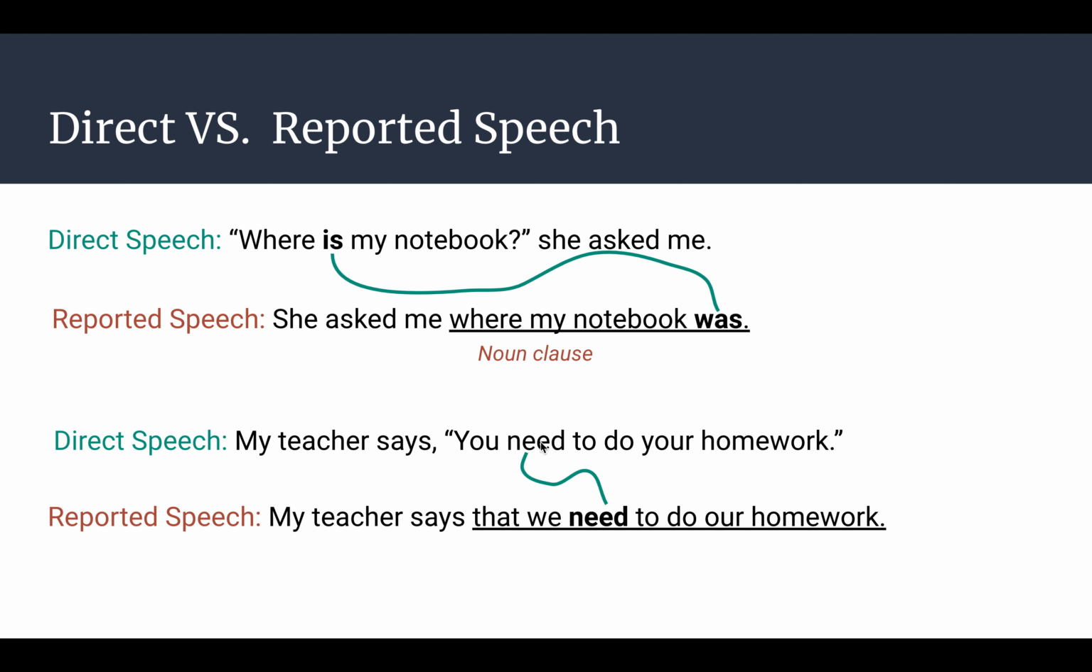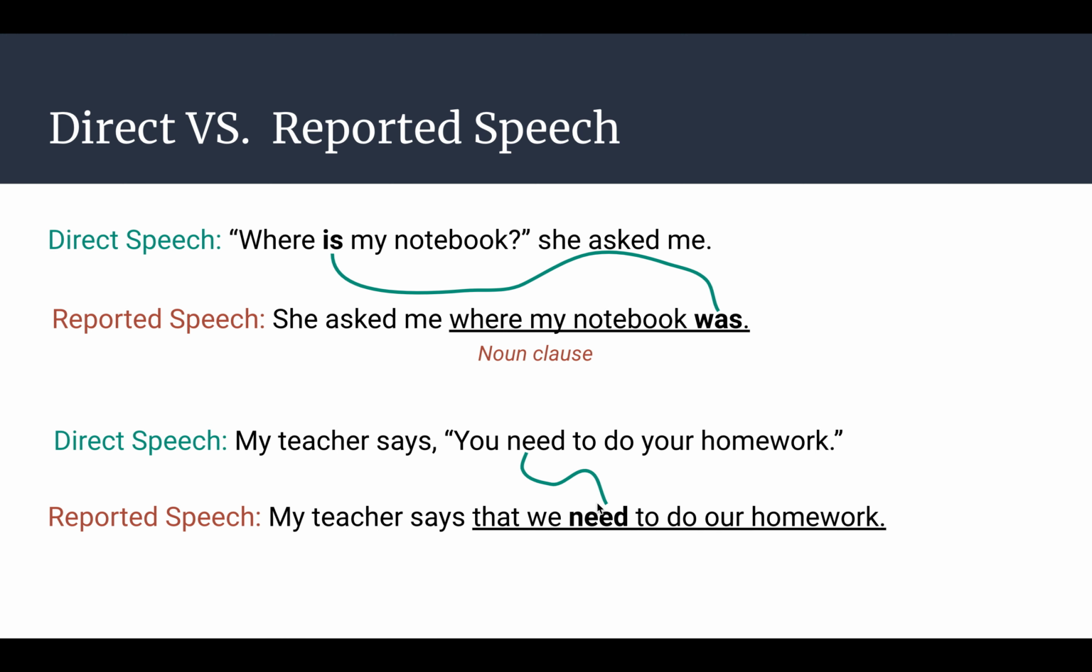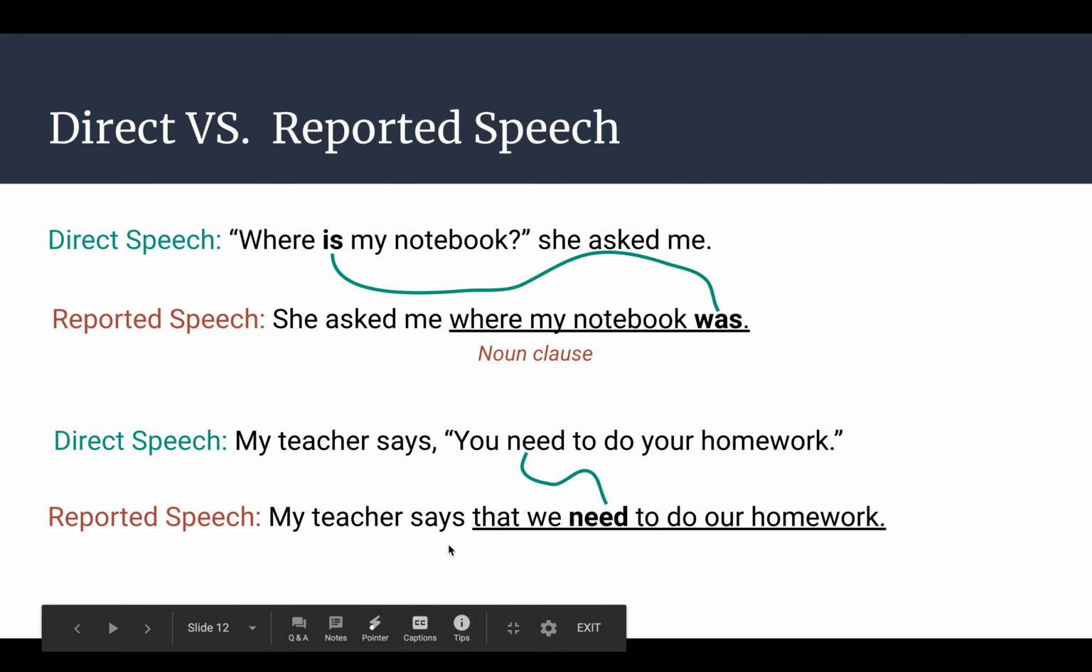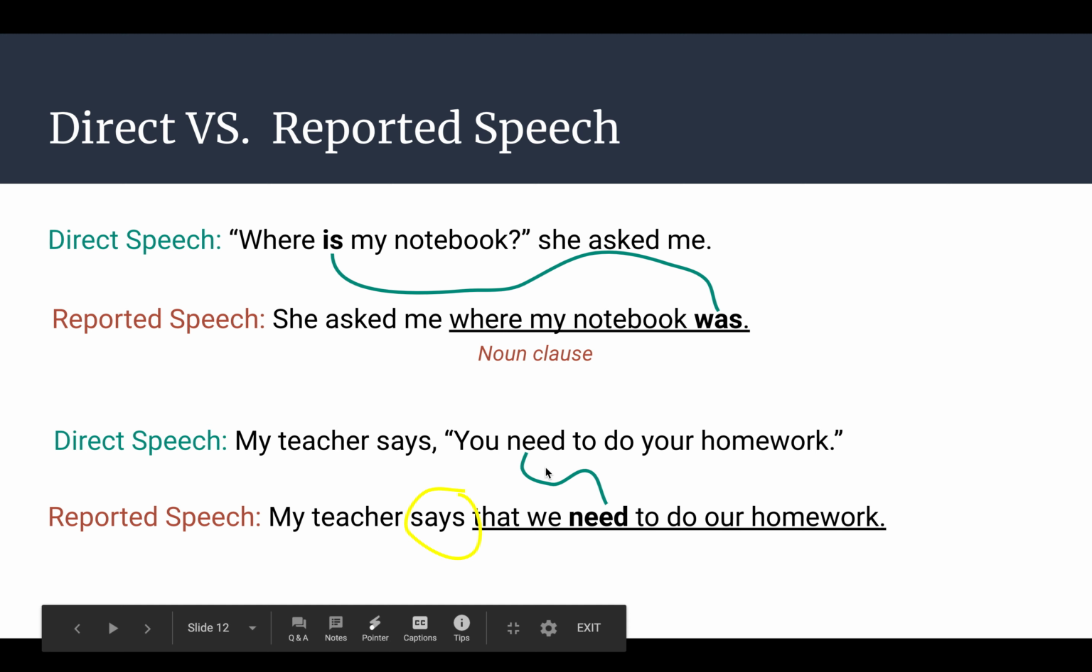Notice here that the verb "need" stays the same verb tense. It doesn't change. Now, why is that? Why does the verb not change here, but it did change in the first example? Well, it has to do with the reporting verb. So here, "my teacher says" is present simple. When a reporting verb is in present simple or present perfect, the verb will stay the same in direct speech and reported speech. It won't change verb tense.